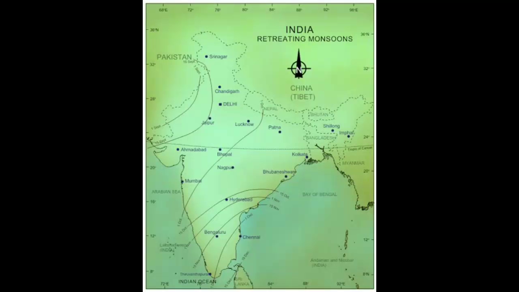As a result, the southwest monsoon winds become weaker by the end of September, and in October these winds retreat and start blowing towards the sea. That is why the period between October and November is known as the retreating monsoon season.